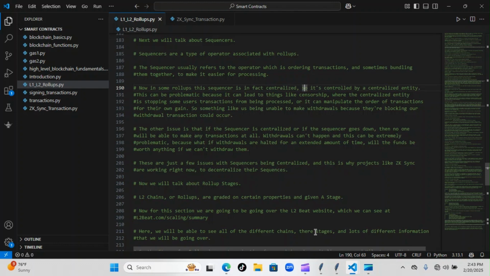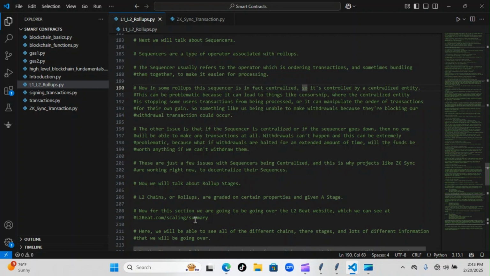Now we will talk about rollup stages. L2 chains or rollups are graded on certain properties and given a stage. For this section, we are going to be going over the L2 Beat website, which we can see here, L2beat.com, scaling summary. Here we will be seeing all the different chains, their stages, and lots of different information that we will be going over.